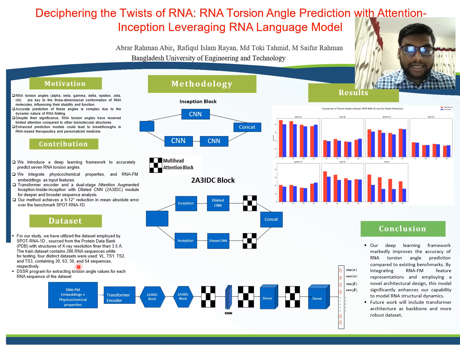So here is our overall architecture. As I have mentioned earlier, we have used the RNA-FM embeddings and the physicochemical properties as input features, which we pass through the transformer encoder to capture the local and long-range dependency of the sequence. After the transformer encoder, we pass it to consecutive 2A3I DC blocks, which are followed by a multi-head attention block, which is again followed by a convolutional neural network.